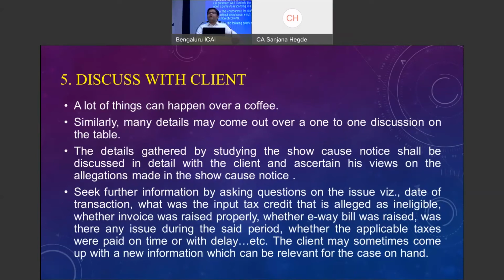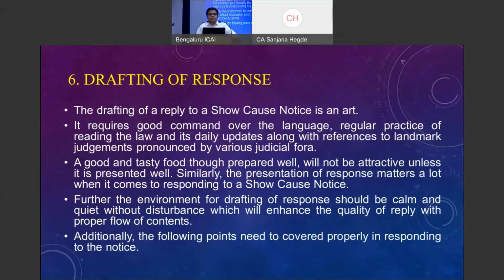Next comes drafting of a response. Drafting a reply to a show cause notice is definitely an art. As a qualified professional chartered accountant, I do not say that we are not capable at all. Definitely, we are more capable than any other person. The way in which we are taught during the articleship period, the way in which we are evaluated by the toughest exam in the world, definitely we are capable.